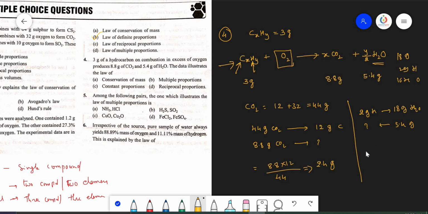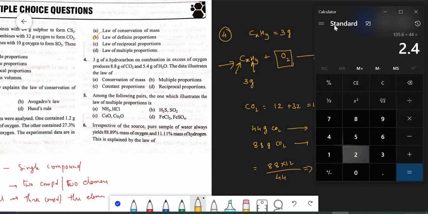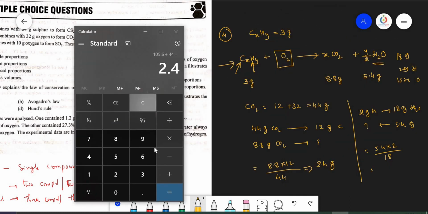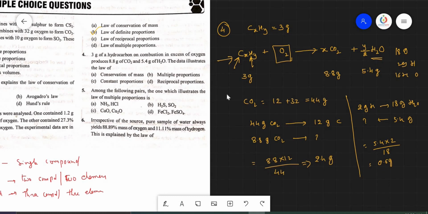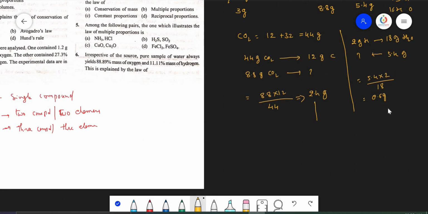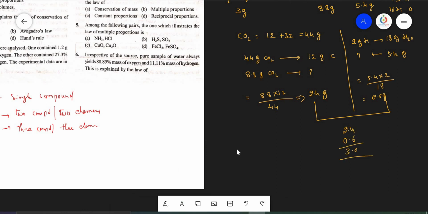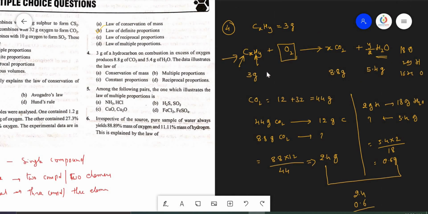So mass of hydrogen equals 5.4 into 2 divided by 18, which equals 0.6 grams. Now the total mass of carbon and hydrogen is 2.4 grams plus 0.6 grams, equal to 3.0 grams. Got it? So we got the mass of the hydrocarbon.